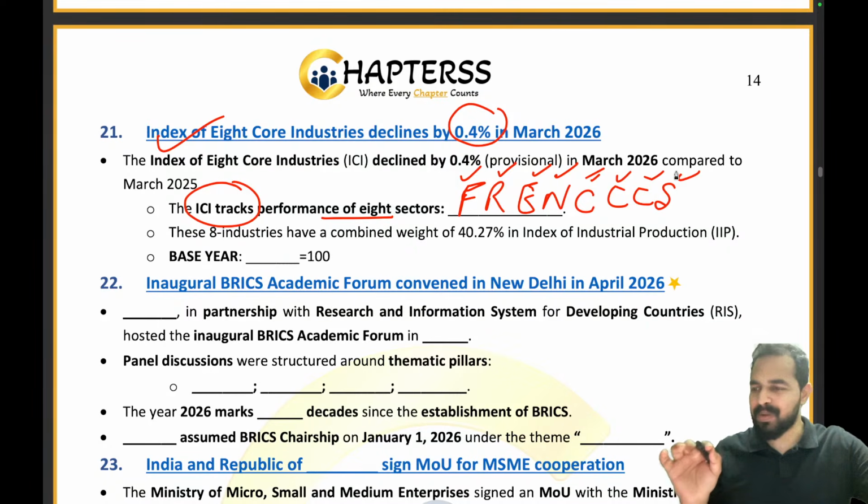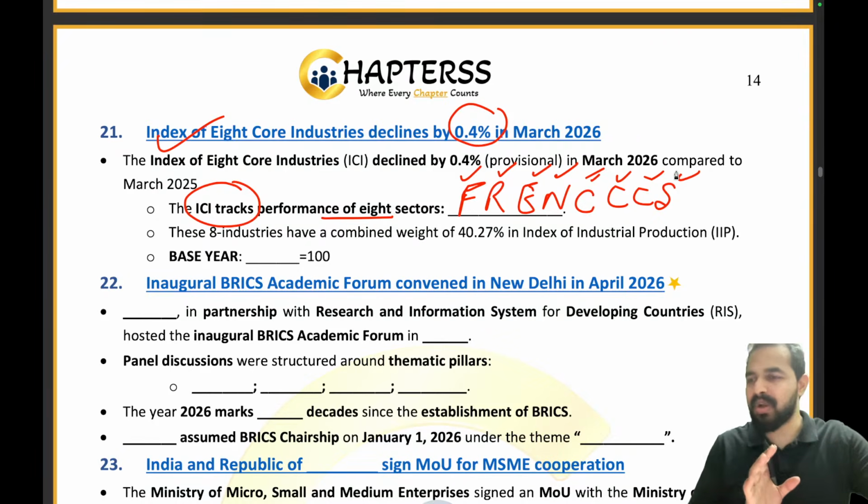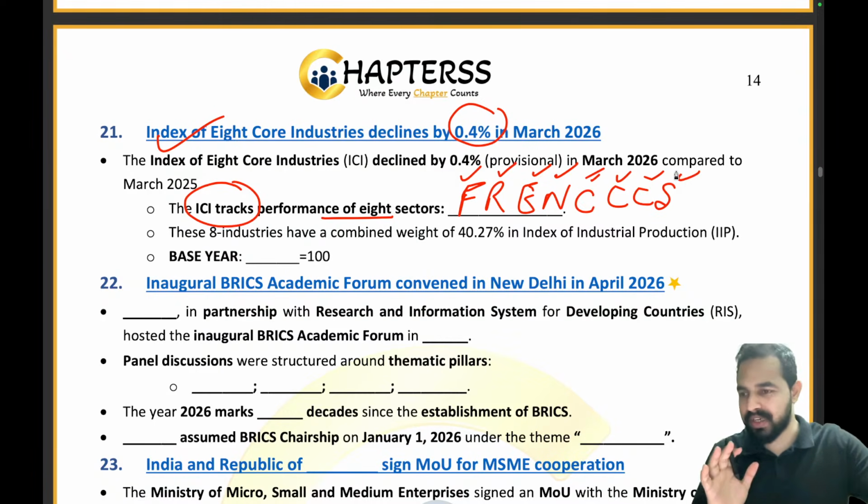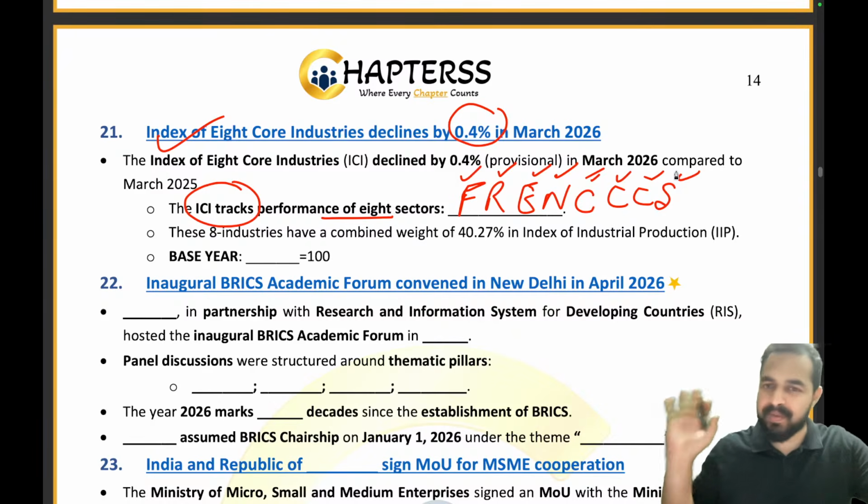Have you faced any problem in answering this question? Any single student who has faced a problem? Are you guys able to retain all these sectors? Earlier, were you able to remember all these sectors? Let me tell you frankly that even I was not aware of all these sectors. I was aware but I was not able to remember.